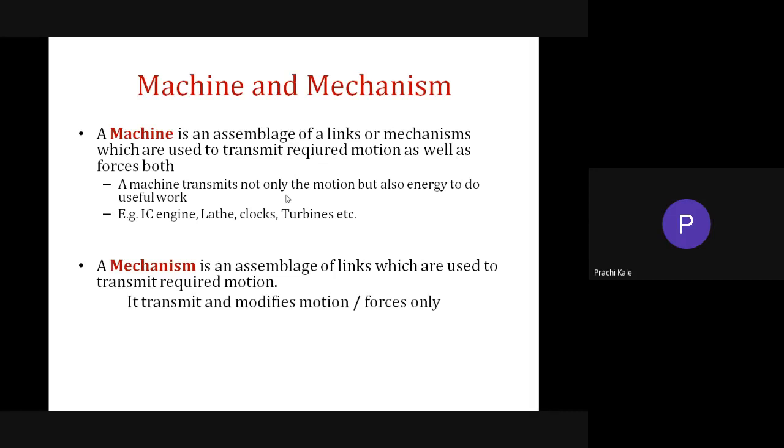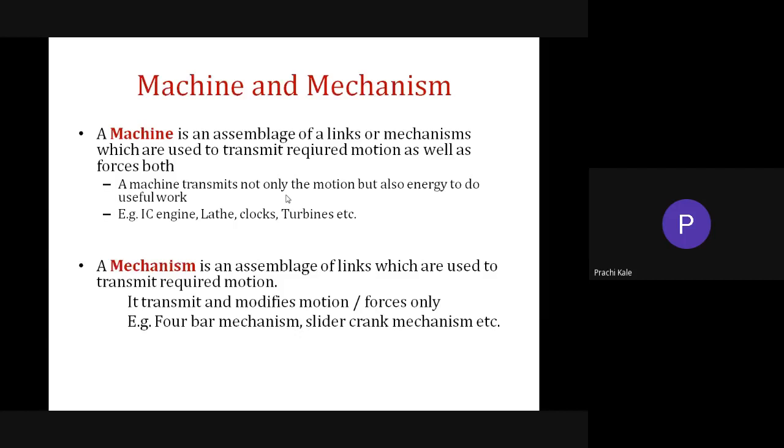It transmits and modifies motion or forces only. For example, the 4-bar mechanism, the slider crank mechanism. There are a number of mechanisms which we have studied. The inversions of mechanisms we have studied. So see, one thing is important. While studying these machines and mechanisms, what do you have to do? Make a chart of inversions of mechanisms and their applications.